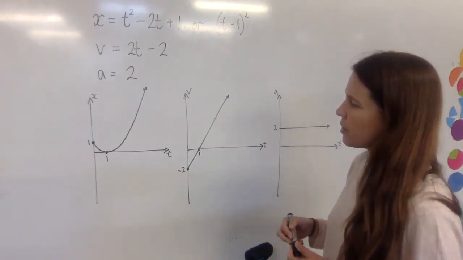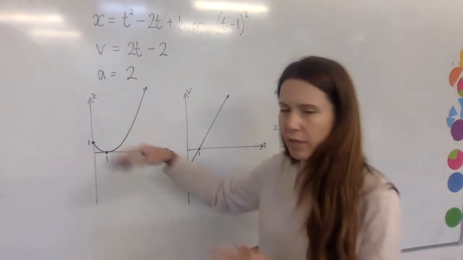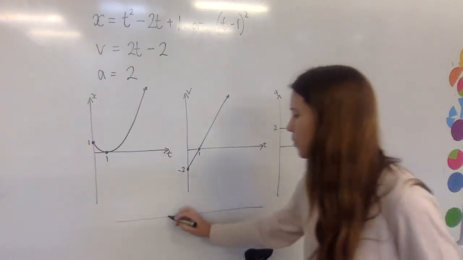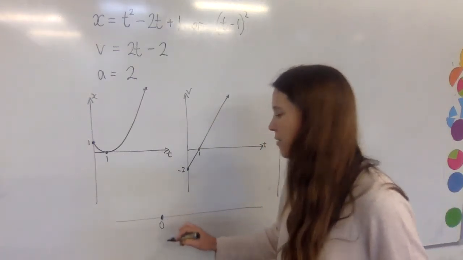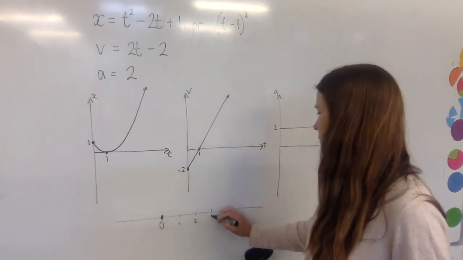What's happening then to this particle? Well, it's obviously moving along the number line. It's not moving in 2 or 3 dimensions. It's literally going along the number line. So if I just imagined a number line, we said that it was never going to the left of the origin. It was actually only moving along like this, on this side.